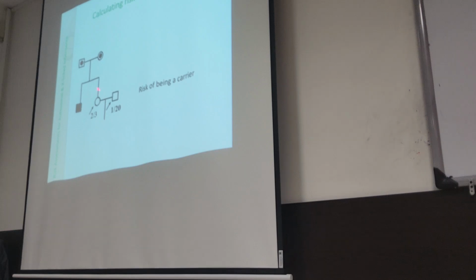The chance of this individual to be a carrier is 2 out of 3, because she is the sibling of an affected individual. So 2 out of 3 is the chance of this individual to be a carrier, then 1 out of 20, the carrier frequency in that population, multiplied by 1 out of 4.